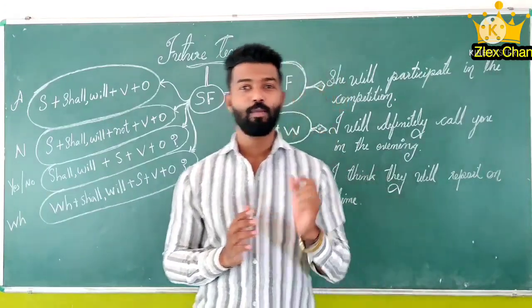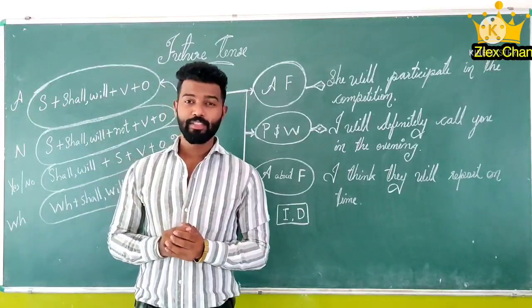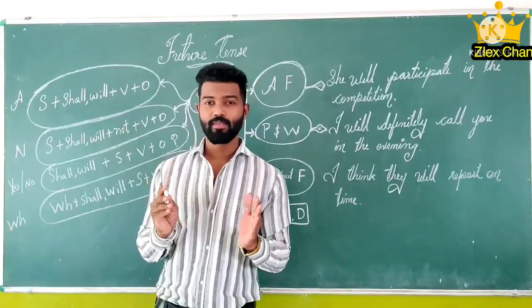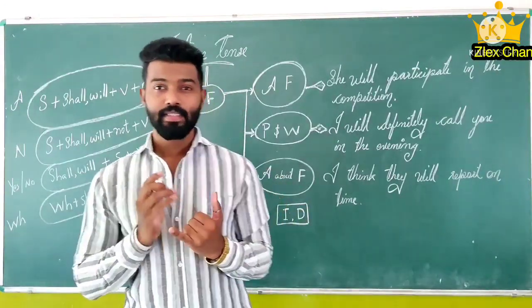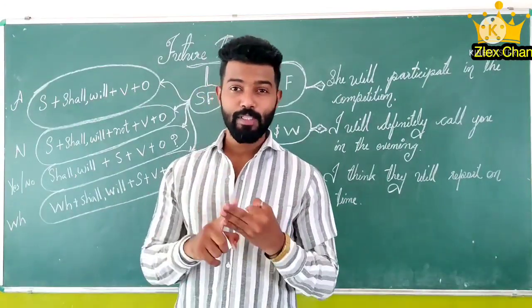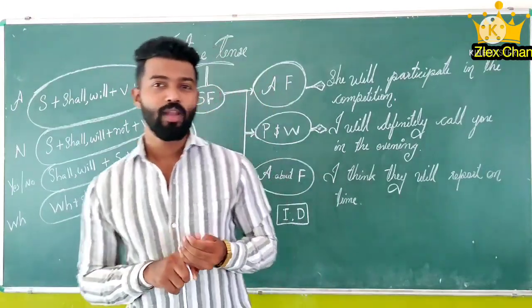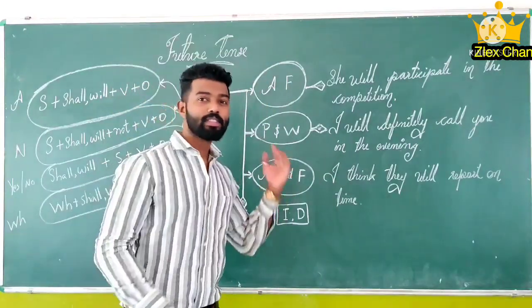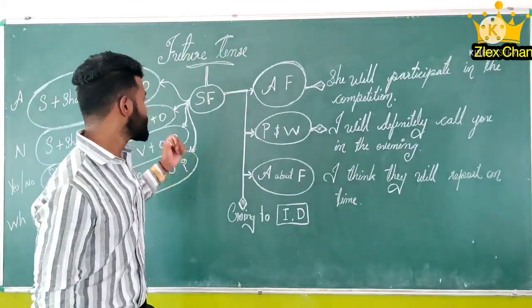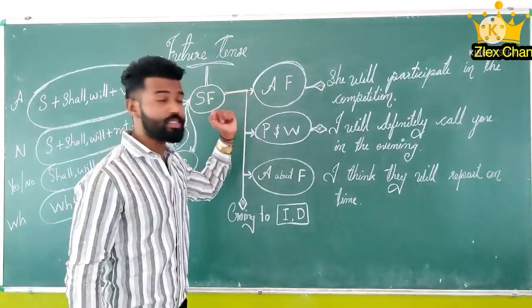So now let's study the future tense. The future tense is divided into four parts. What are they? Simple future, future continuous, future perfect, and future perfect continuous. Now let's study simple future. Where can we use it?